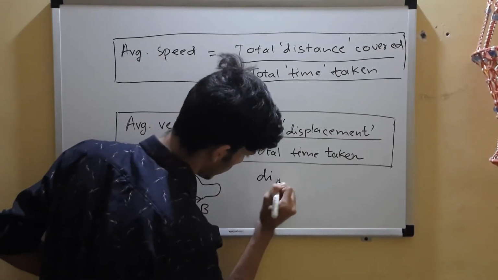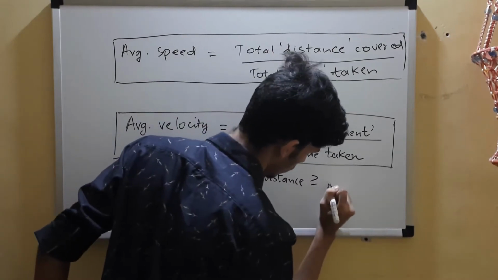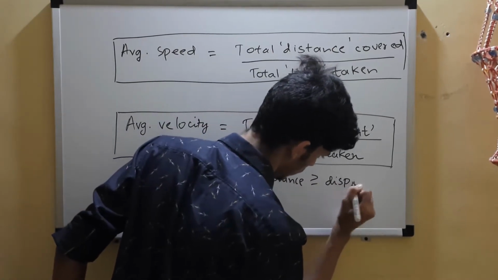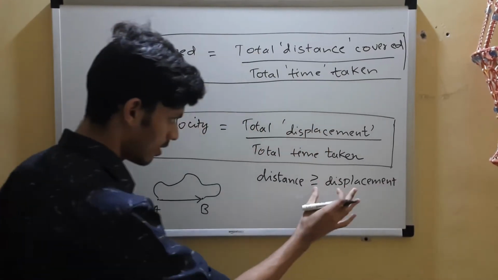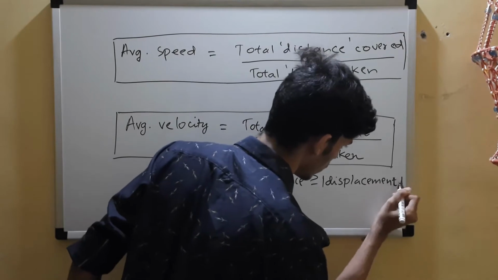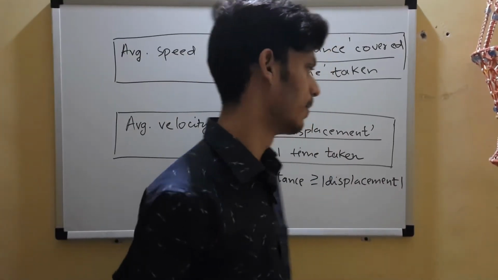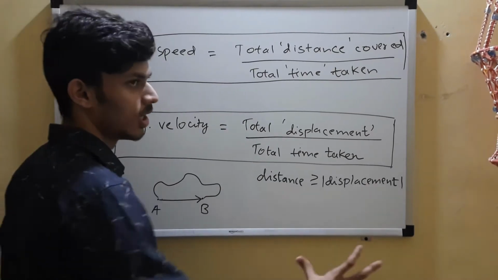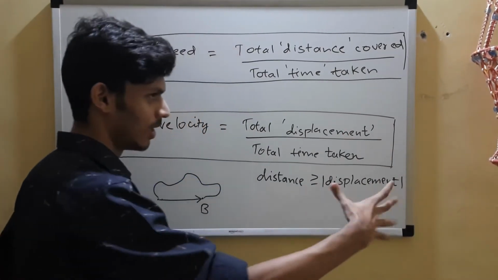Am I right to say this? Distance is always greater than or equal to displacement. Since displacement is a vector, we cannot compare that, so I'll take the magnitude or modulus. For now it's modulus in 1D basically. Okay, so modulus, you know what it does. I hope you know that. I have already mentioned that.